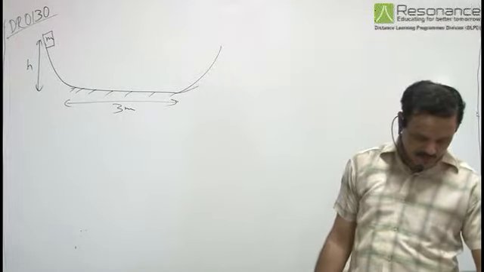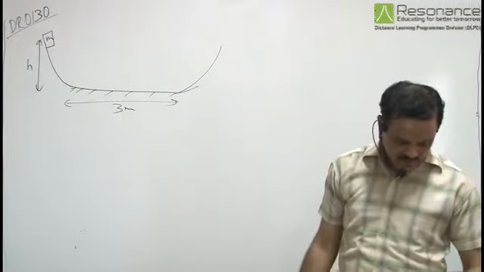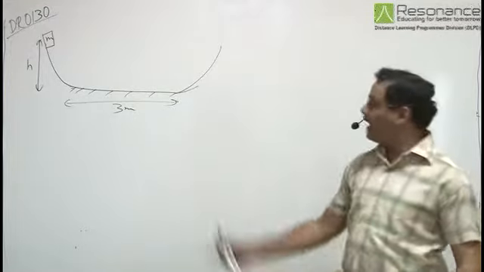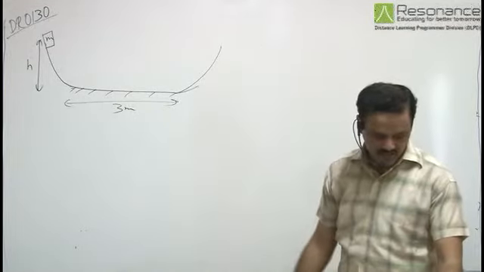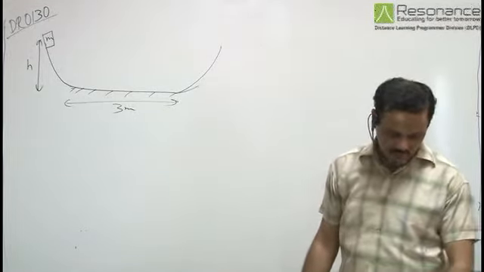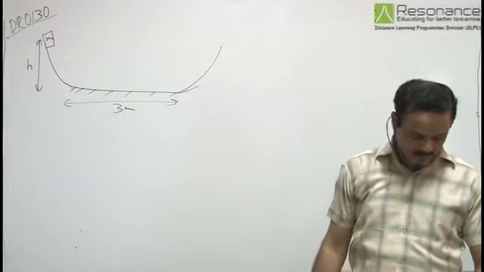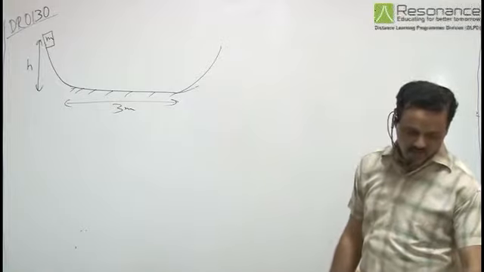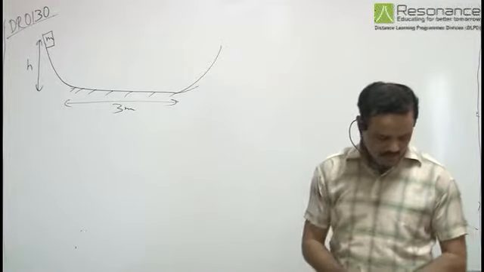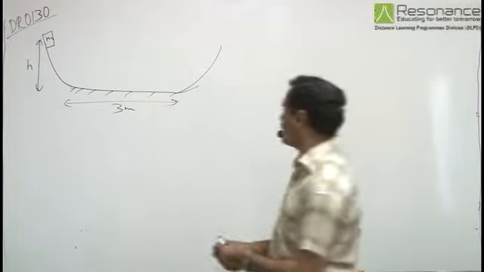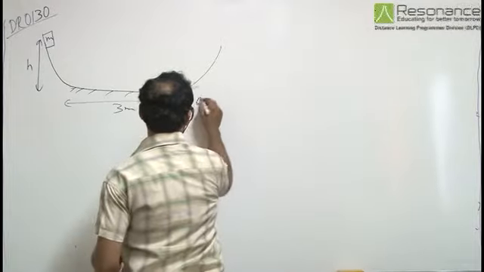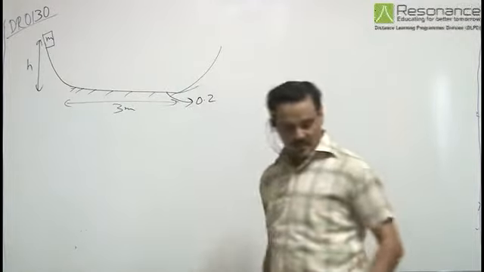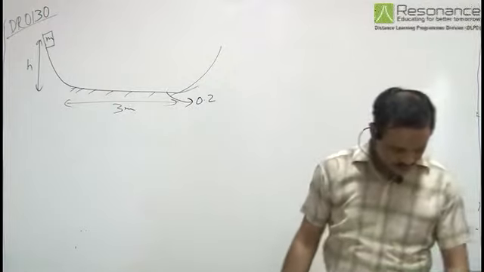In this particular problem, a small particle slides on a track with elevated ends. There are two elevated ends and a flat central part. The flat part has length 3 meter. The curved portions of the track are frictionless, but the flat part has coefficient of friction 0.2.